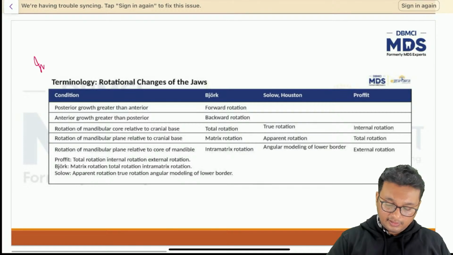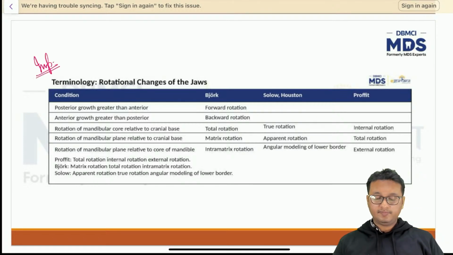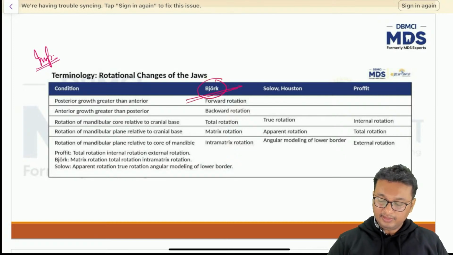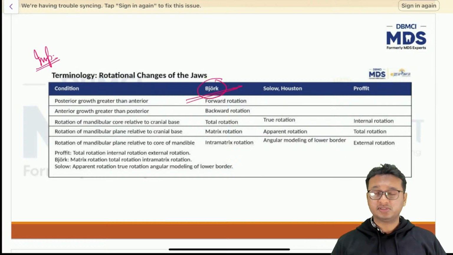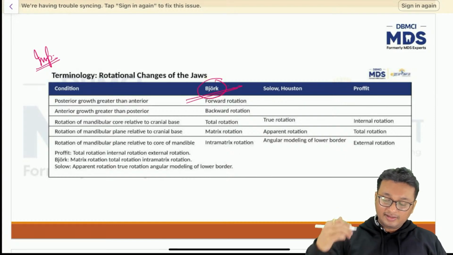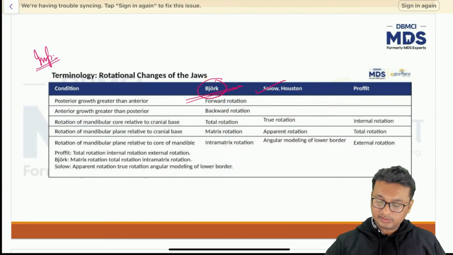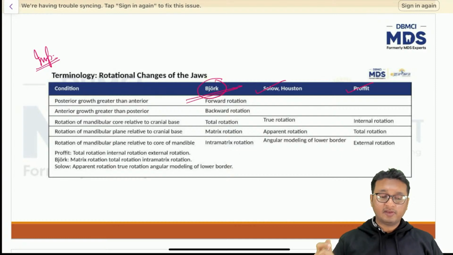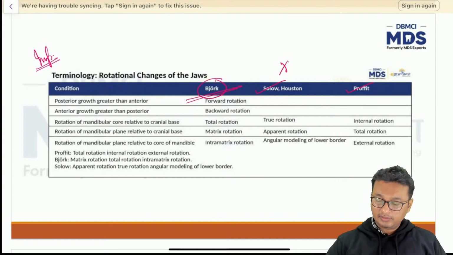Now this is a table given by Proffit. Different authors have come up with different terminologies for the same concept, that is, rotational changes of the jaws. As I said, Björk has worked extensively and his work is considered the gold standard, so whatever terms he has given, we'll go by that only. There are other terms given by different authors, Solow and Houston and Proffit, which mean one and the same thing, but they might be a little confusing. So, for the sake of simplicity, I'm skipping their terminologies. I'll be sticking with Björk's terminology for the rest of the discussion.